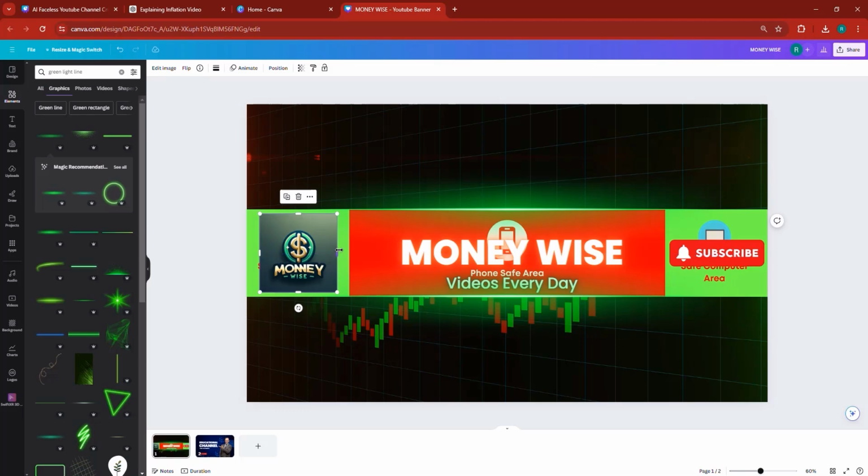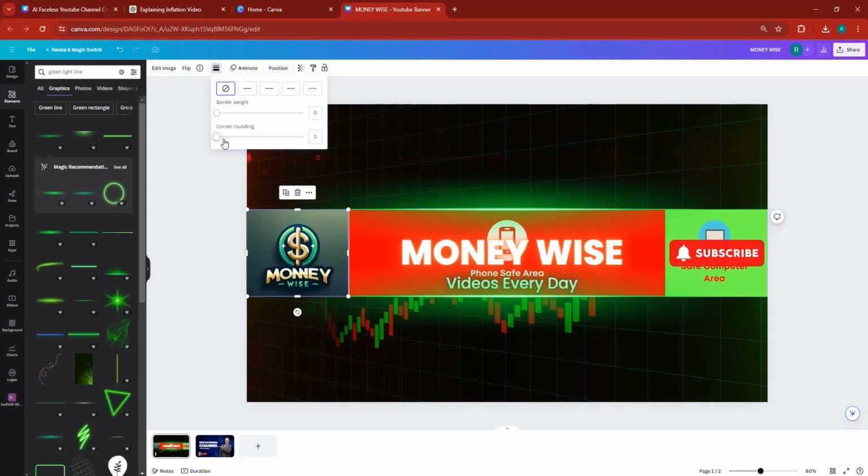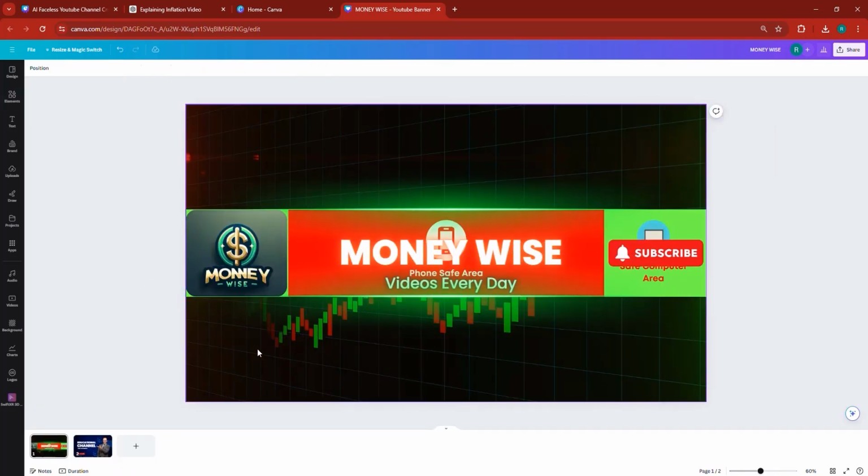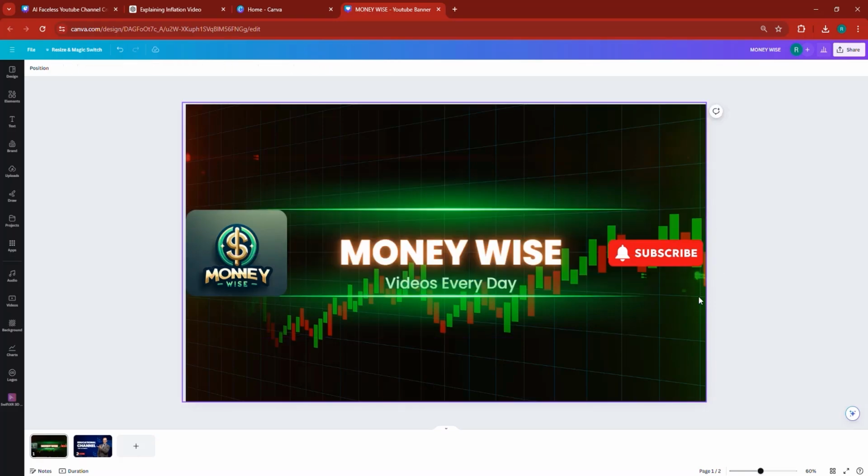And you can even have it cover the entirety of the design if that's something you're interested in doing. For me, I think that's pretty good, so I'm going to do it. I can increase it from the top, increase it from the bottom, and that's it. Also, we can go to here and add some corner rounding to it, and that's it. So now I'm going to click that, remove that background. Also, there's this little shape here that I've got to remove, and there you have it. We have our banner here that looks pretty good.